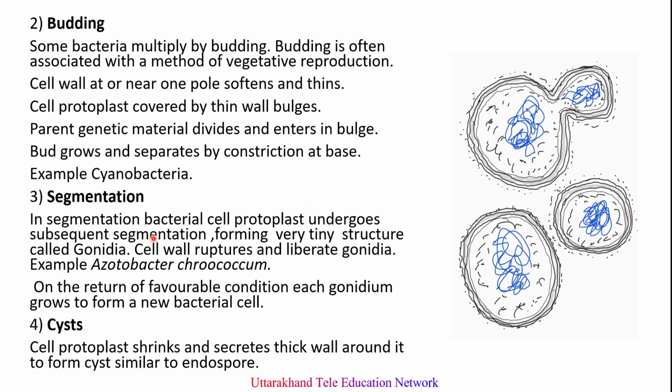In segmentation, bacterial cell protoplasm undergoes subsequent segmentation, forming very small structures called gonidia. And when the cell wall ruptures, these gonidia get liberated and germinate on getting a suitable substratum. Next one is cyst formation, where the bacterial cell protoplasm shrinks and secretes a thick wall around it to form cysts. These cysts are similar to the endospores.